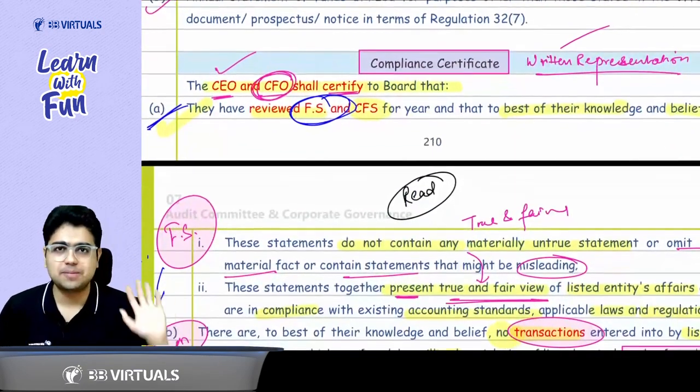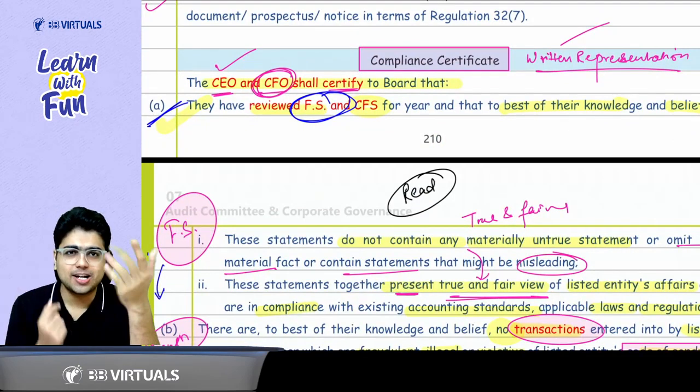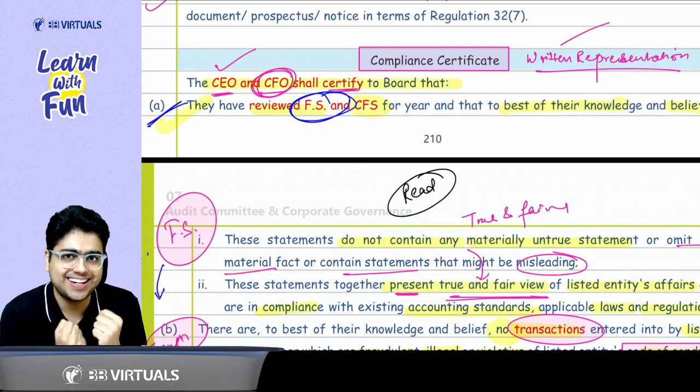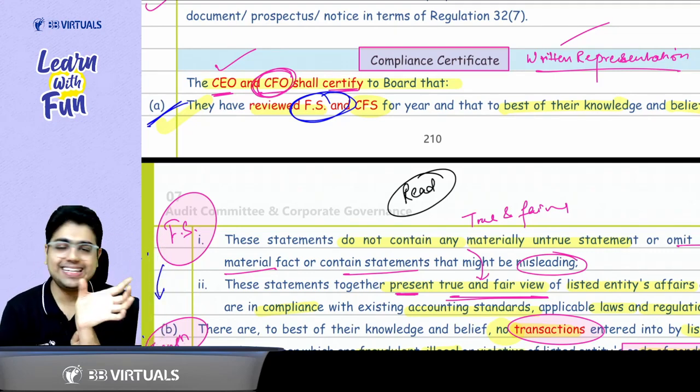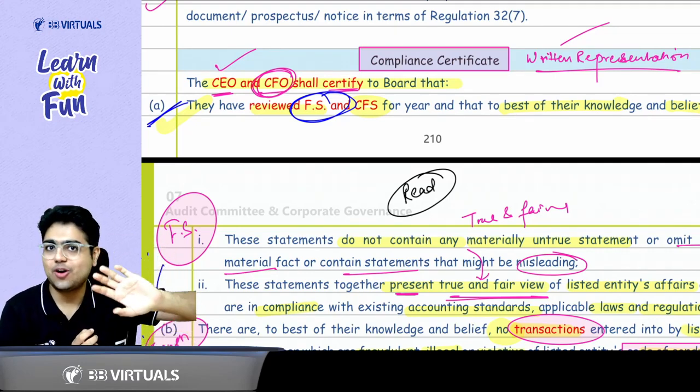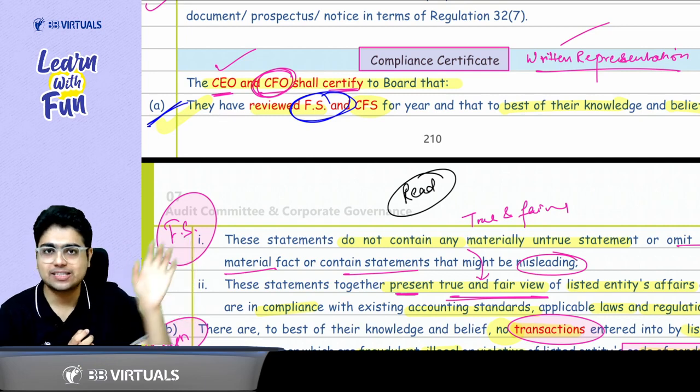Then we discussed the compliance certificate. Last part. Compliance certificate needs to be given by the CEO and CFO. Here the CEO remains the same, but instead of the compliance officer, we have a CFO.